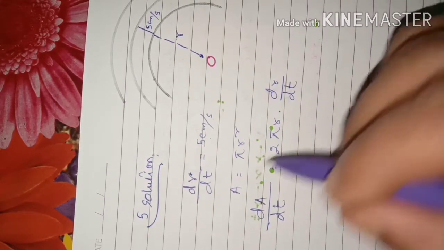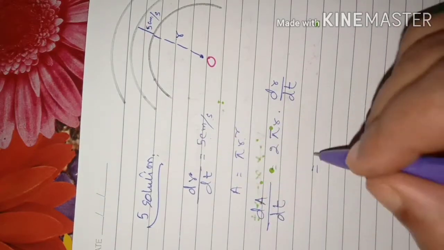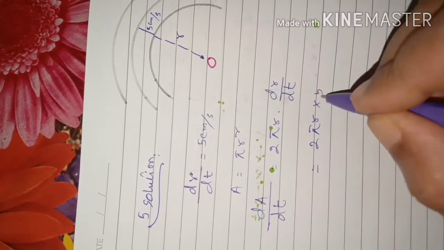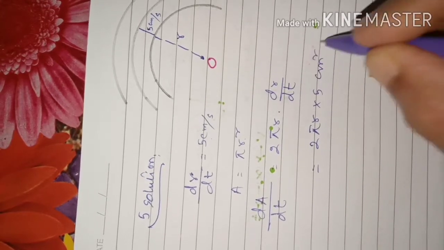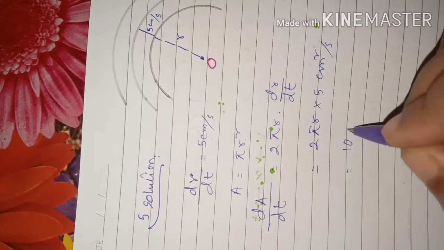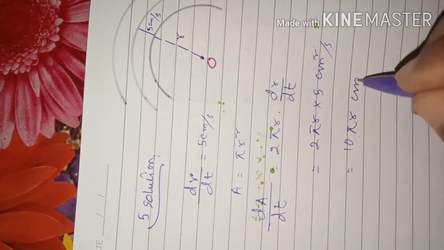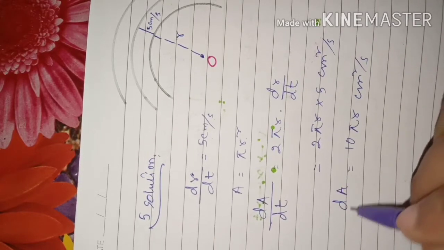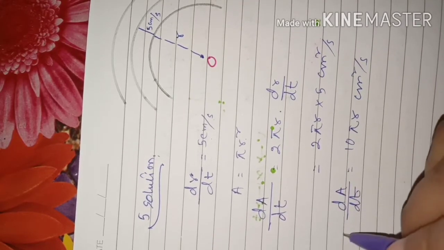But here it is given dr by dt is 5 centimeter, so we will write here 5. So 2 pi r into 5 centimeter square per second. So it will be equal to 10 pi r centimeter square per second. This is the rate of change of area with respect to time.